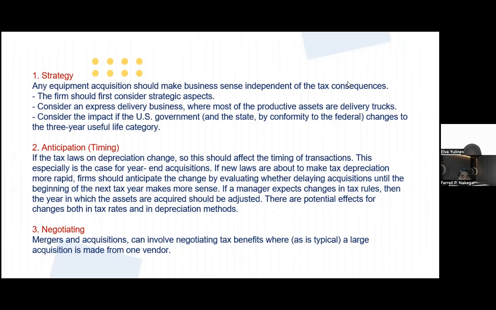Anticipation or timing. If the tax laws on depreciation change, this should affect the timing of the transaction. This especially is the case for year-end acquisitions. If new laws are about to make tax depreciation more rapid, firms should anticipate the change by evaluating whether delaying acquisition until the beginning of the next tax year makes more sense. If a manager expects a change in tax law, then the year in which the assets are acquired should be adjusted. There are potential effects for change both in tax rate and in depreciation method.